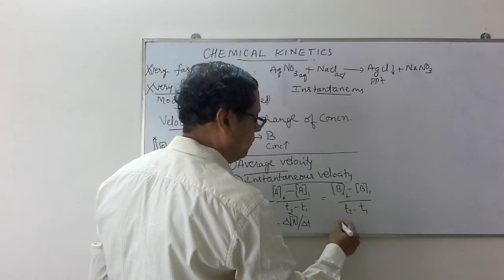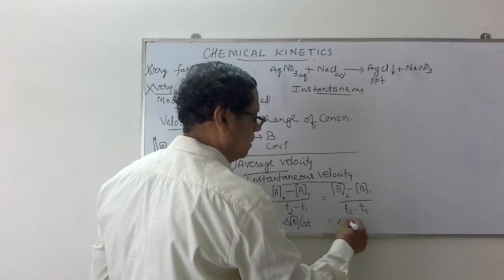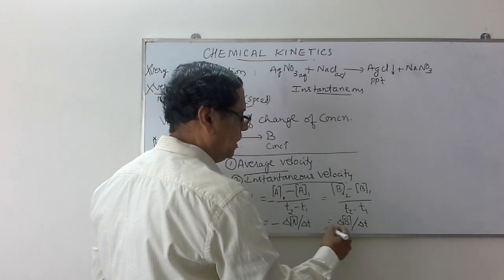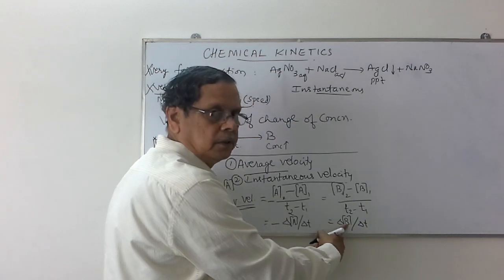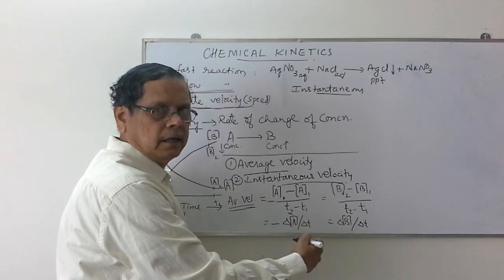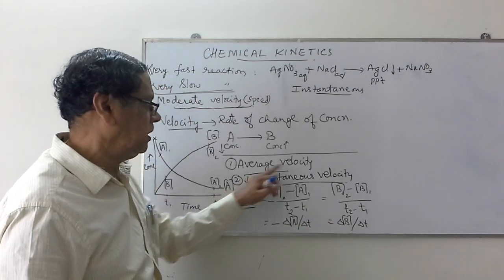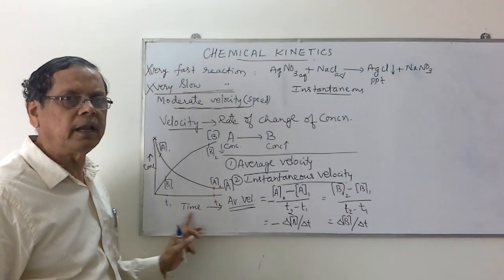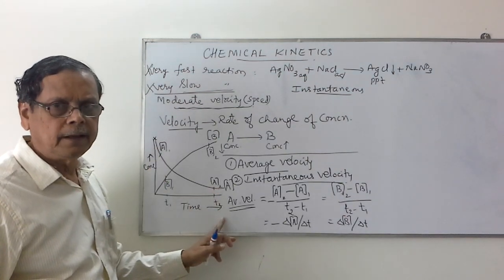Again, B2 minus B1 is delta B divided by delta T. But here already delta B is positive, that's why velocity is positive. Need not multiply with any sign. So average velocity gives rise to the overall change in the concentration over a large interval of time.